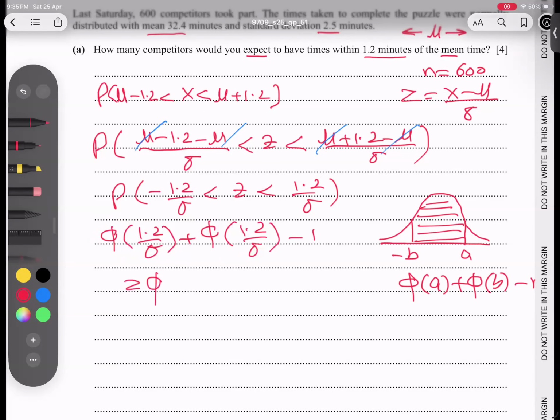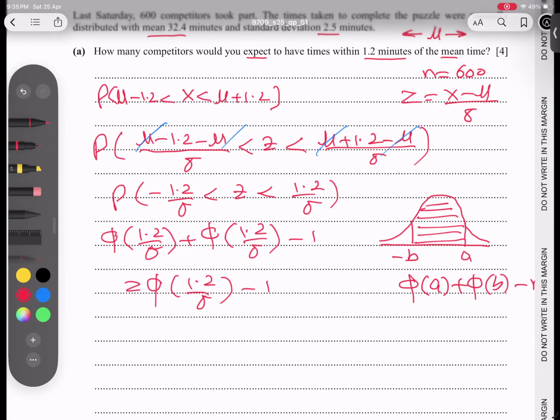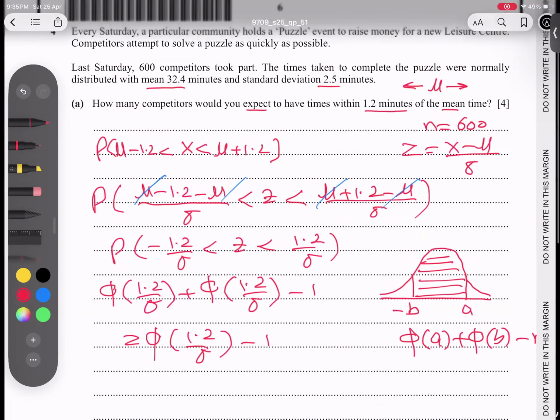So 2 phi of 1.2 over sigma minus 1. And now, if you look on top, the deviation is given. What is the deviation? 2.5. And the mean I do not use because they cancel each other.